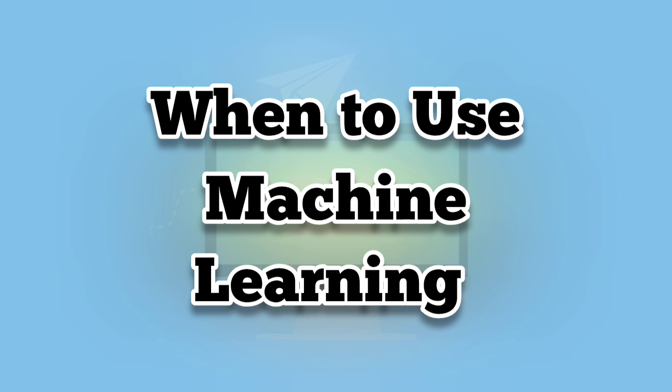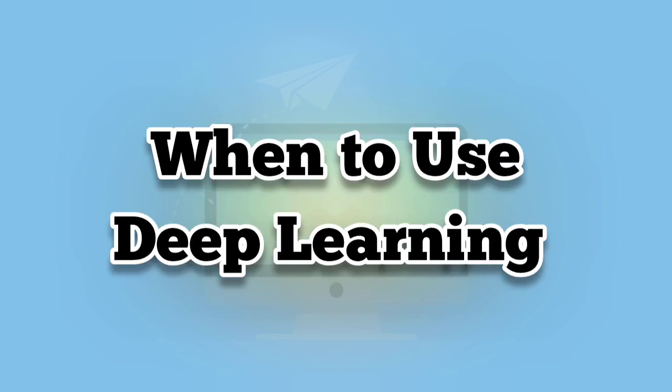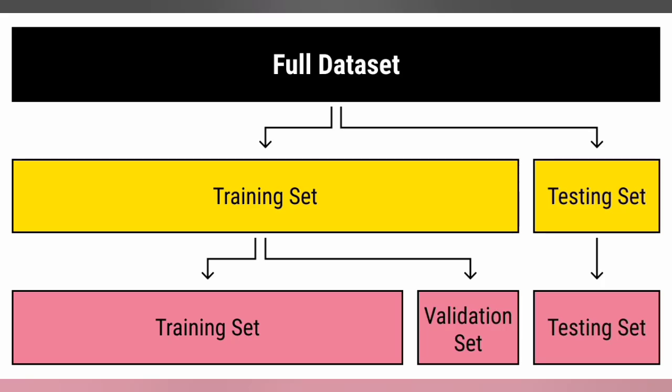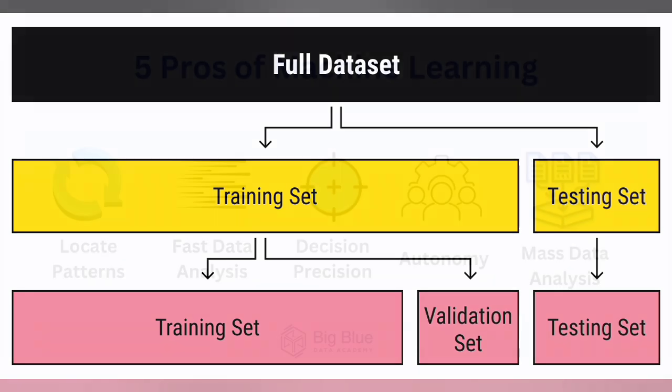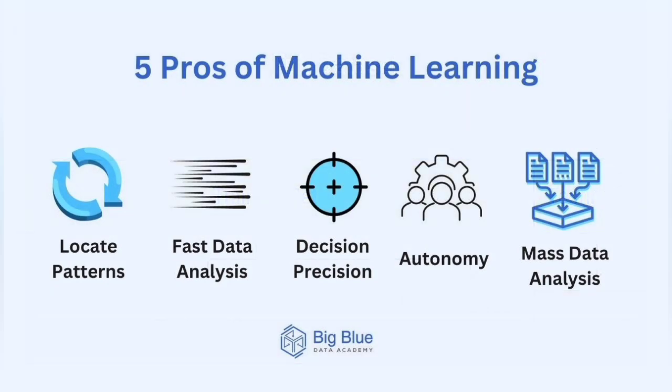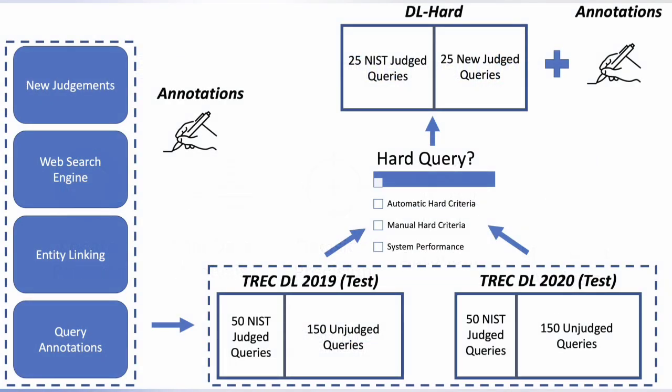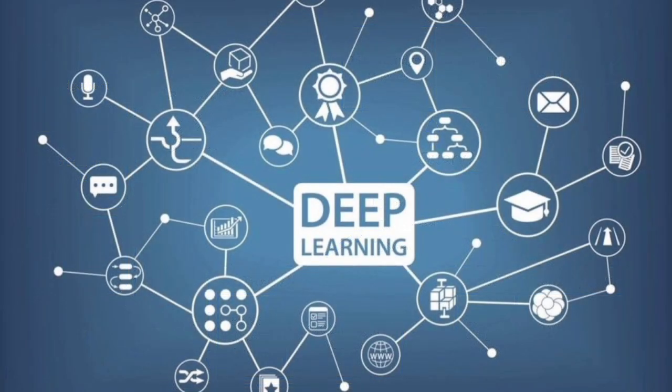So, when should you use machine learning and when should you go for deep learning? Well, if you have a small data set or your task isn't too complex, machine learning might be the way to go. It's faster, easier to implement, and doesn't require massive computing power. But if you're dealing with large scale data, like images or videos, and need more accuracy, then deep learning is your best bet, even though it's slower and requires a lot of resources.